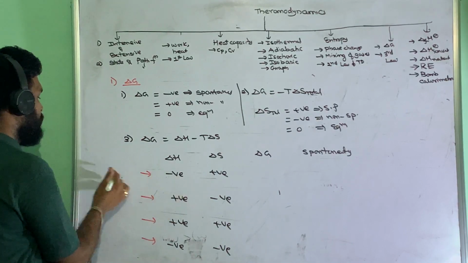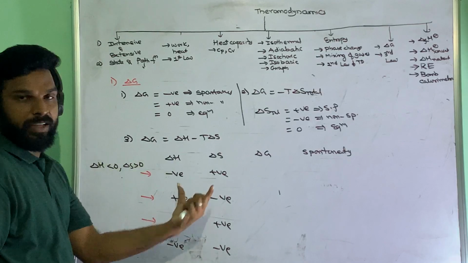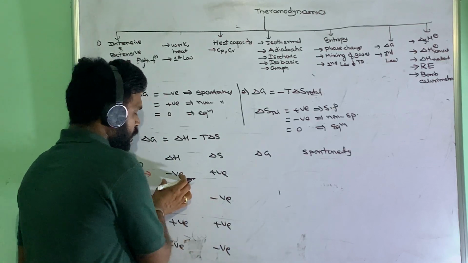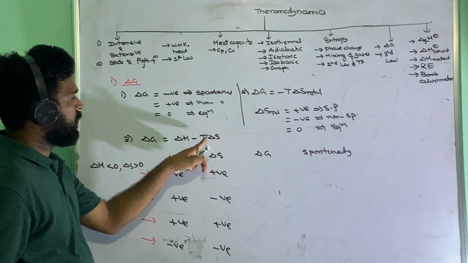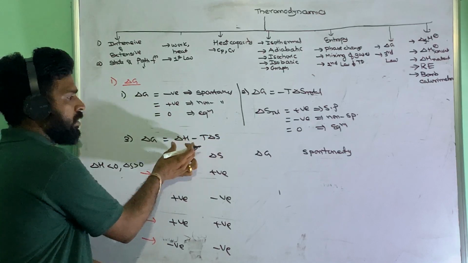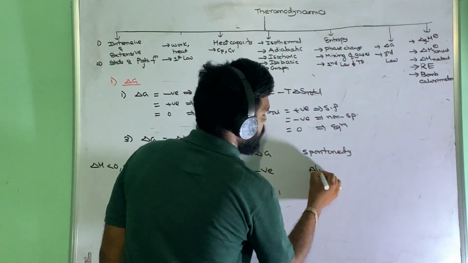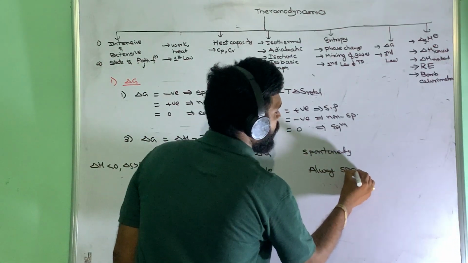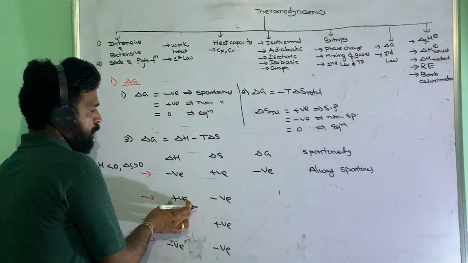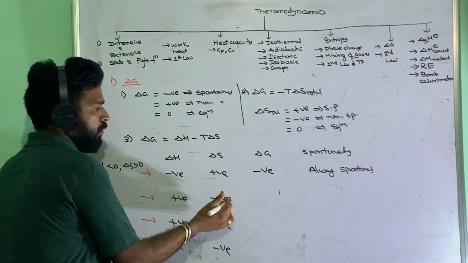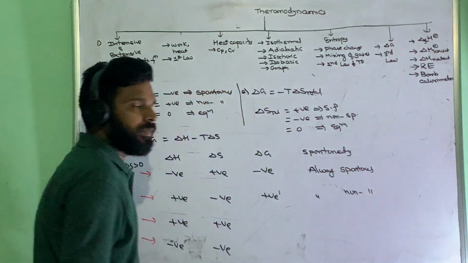Sometimes in exams, they will give delta H less than 0 and delta S greater than 0, like that, the same expression. Here the first term is negative and the second term is positive, so positive into negative is negative. So the second term is also negative and the first term is also negative. So this value becomes negative, then it is always spontaneous. The opposite: this is positive, negative of negative is positive, so the total term is positive. So it is always non-spontaneous.